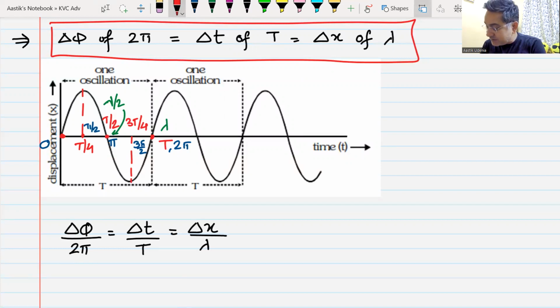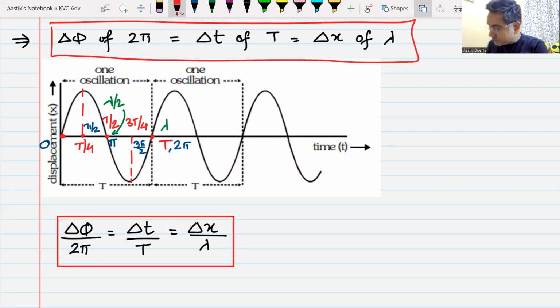Do we understand how I've written this? Anyone having any doubt? Okay, I'll give you 2 minutes to note it down.